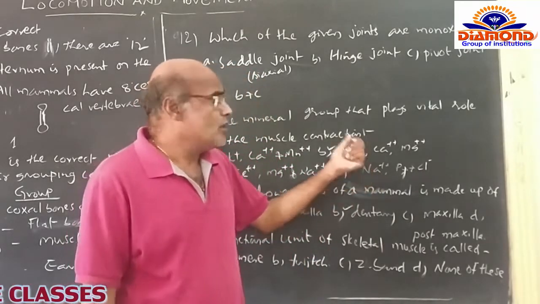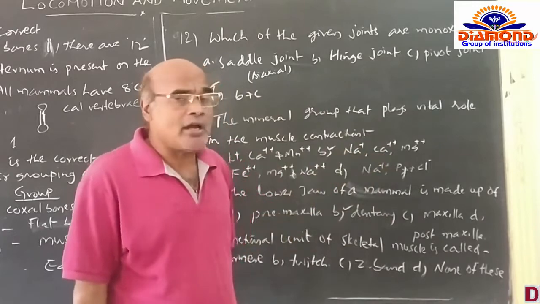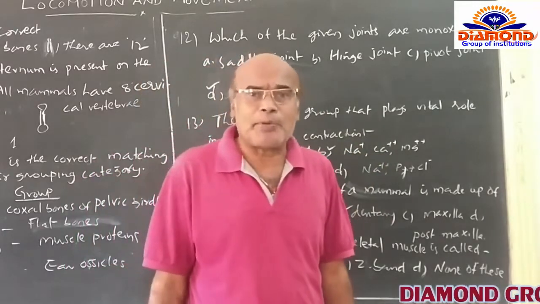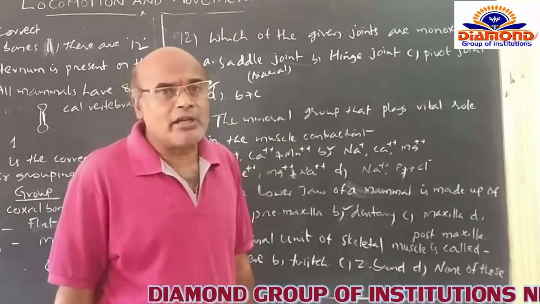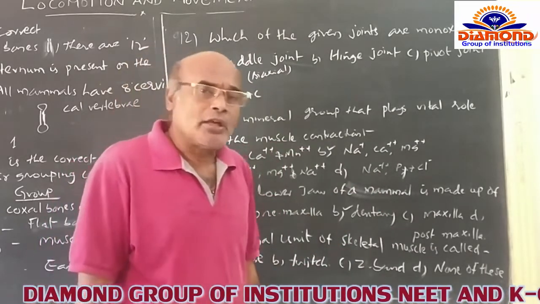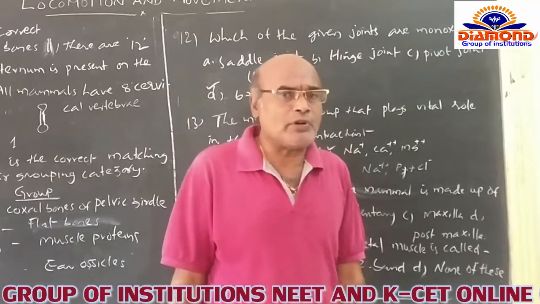So that's why sodium ions, calcium ions and magnesium ions, while they are present in the muscles, play a vital role during the muscle contraction itself. That's why the B option is the correct option for this question.